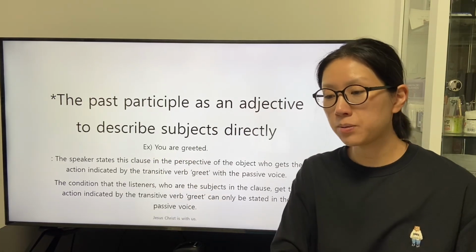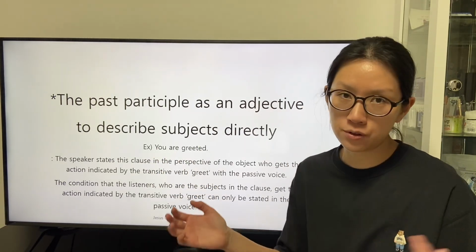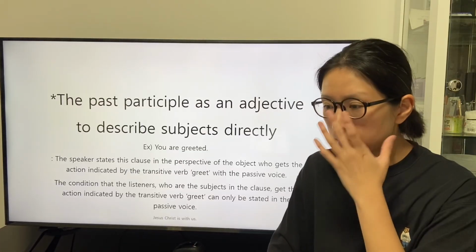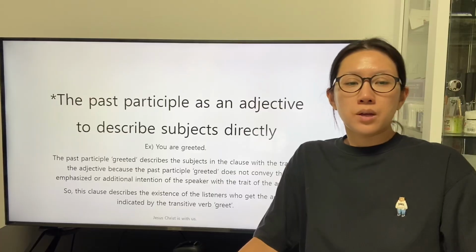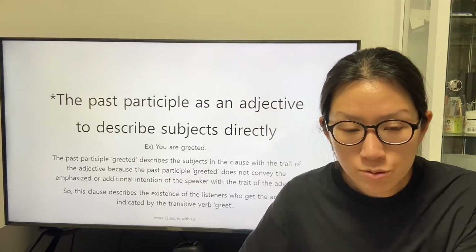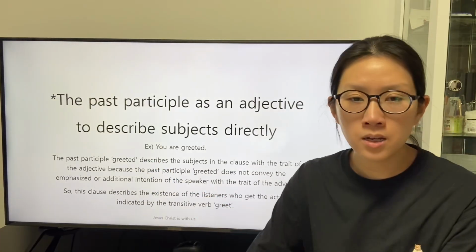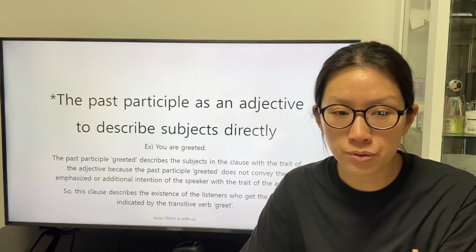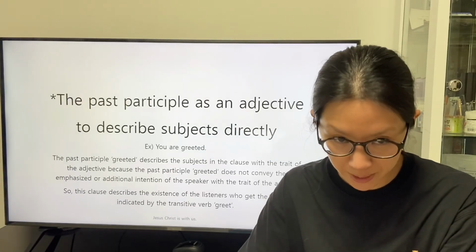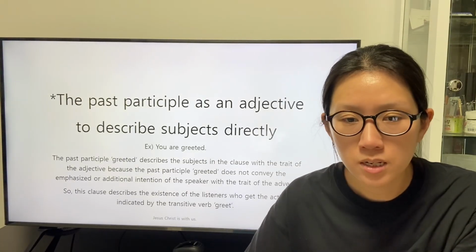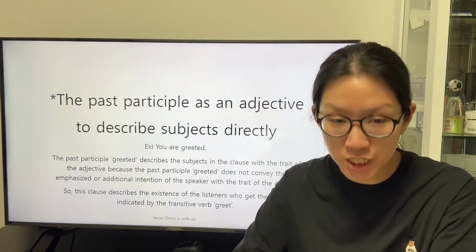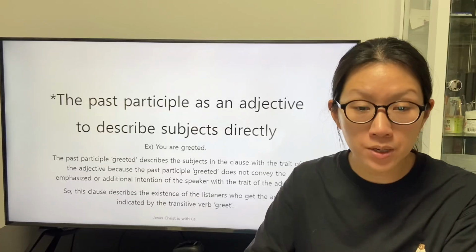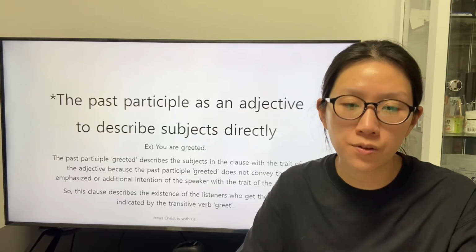The subjective complement is a constituent of a clause. The past participle greeted describes the subject and the clause with the trait of the adjective, because the past participle greeted does not convey the emphasized or additional intention of the speaker with the trait of the adverb.